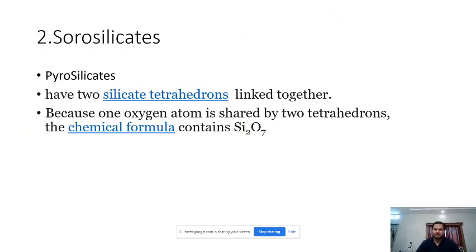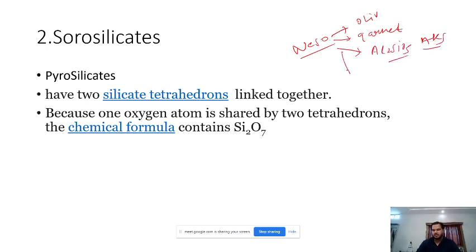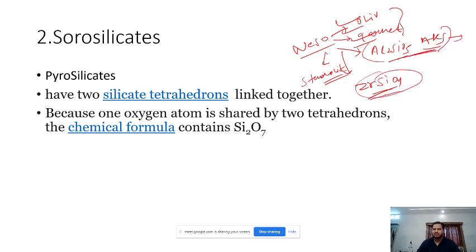So I think we have completed our nesosilicate part. In nesosilicate we covered olivine, we covered garnet, and then we went through the aluminosilicates, AKS. Then we read about zircon. We also had a mention of staurolite. These are two very important ones. UPSC will directly ask these two questions. This is included in polymorphism. This is also highly important, and sometimes they may ask this also, and this will be important in sedimentology.